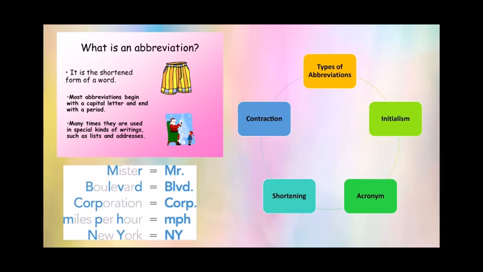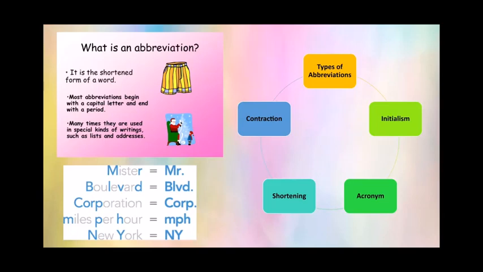There is always C-O-R-P dot. Next one is miles per hour. No one writes it in this way because it becomes very lengthy. So the abbreviation for miles per hour is MPH. Similarly, New York City is most of the time known by the abbreviation NY City, NY.